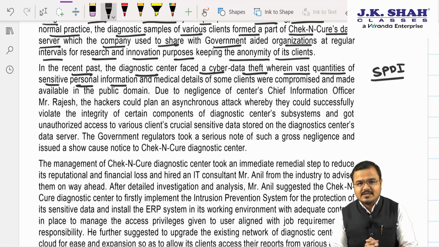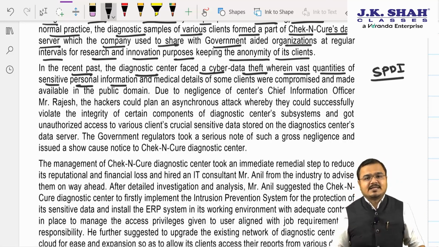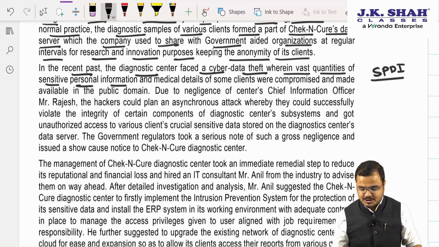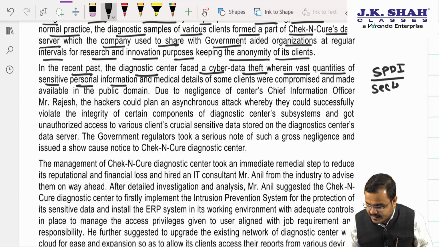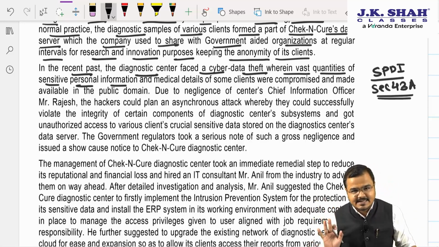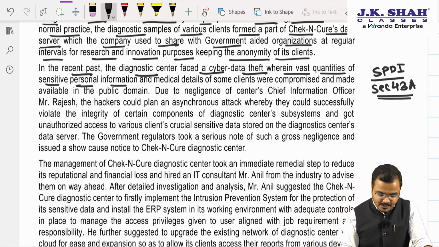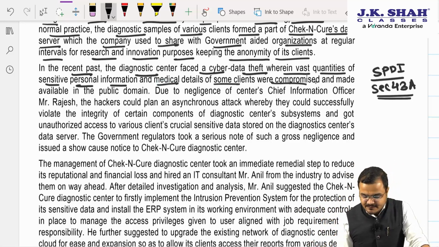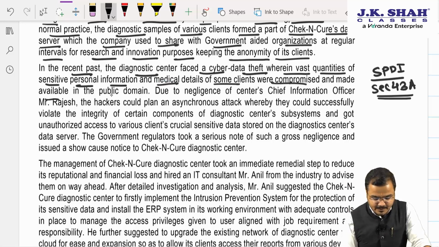If there is a loss of this data, the person will be punished under section 43A, failure to protect sensitive personal data and information. So we should remember that section 43A will come into the picture because sensitive personal data information is there.